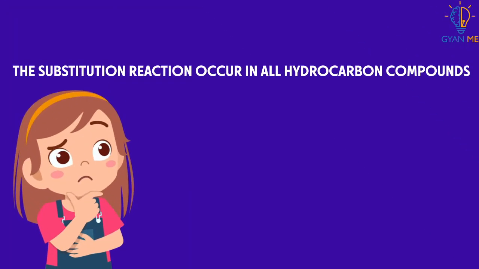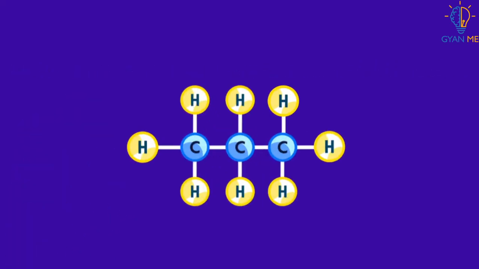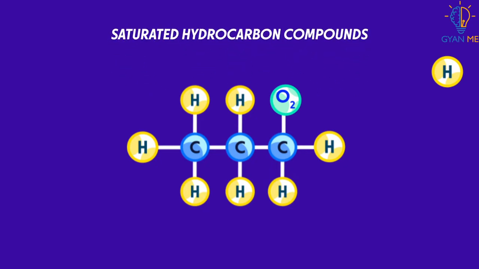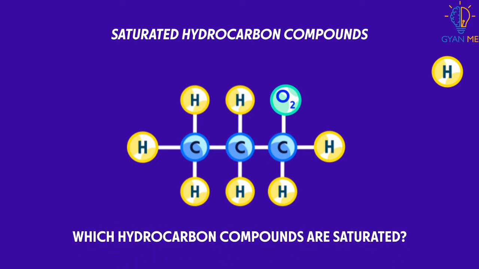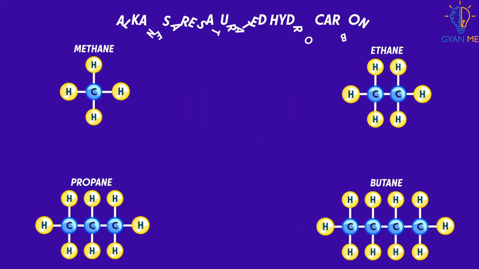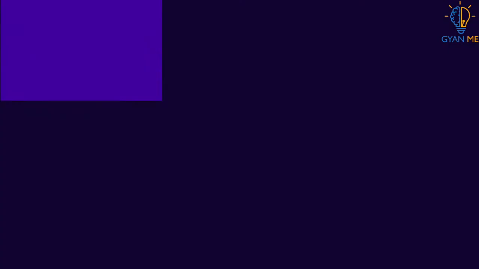Now the question is, does the substitution reaction occur in all hydrocarbon compounds? No, the substitution reaction occurs only in saturated hydrocarbon compounds. Do you remember which hydrocarbon compounds are saturated? Yes, you are absolutely right. Alkane compounds are saturated hydrocarbons. And as we know, in such compounds, all the valencies of carbon atoms are satisfied by single covalent bonds only.